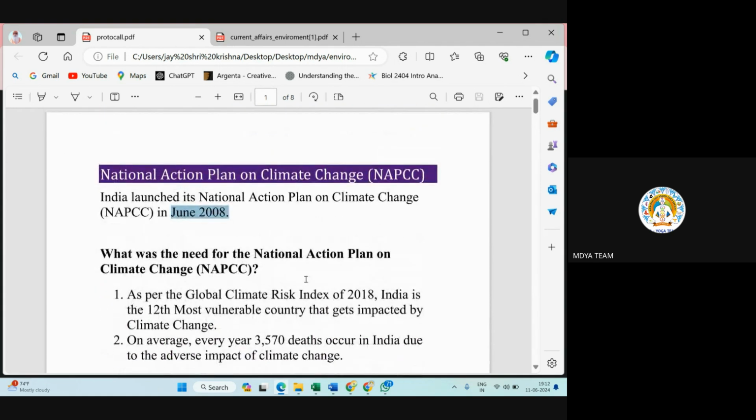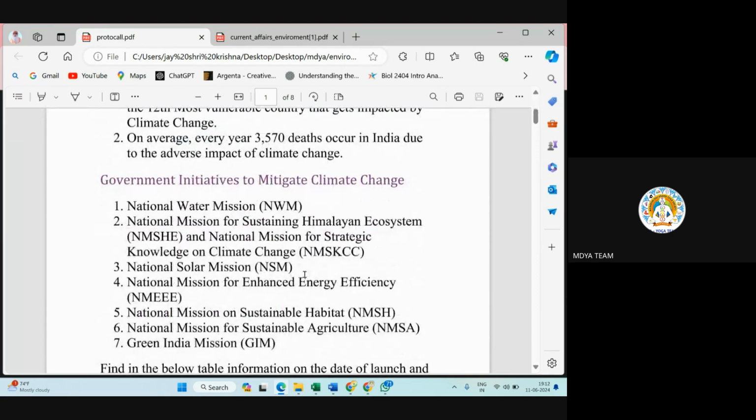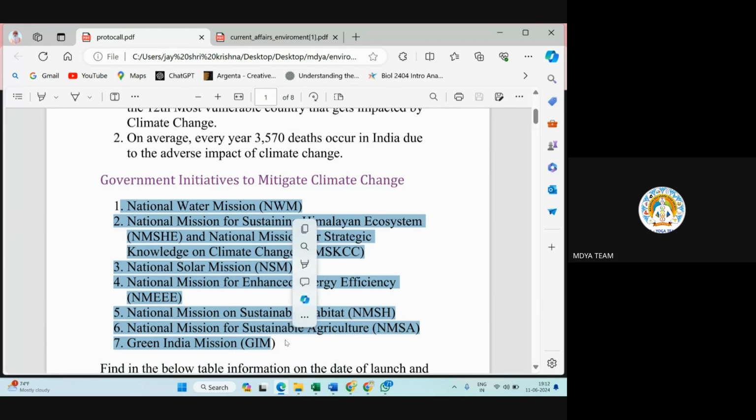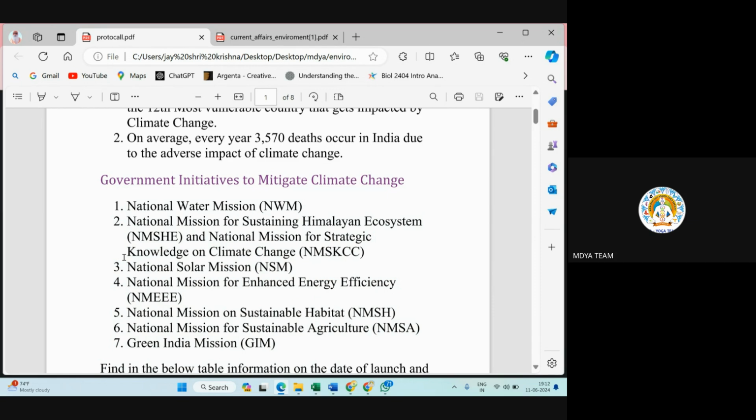This National Action Plan on Climate Change includes 7 schemes, and this is very important. At least you should remember the full forms. First one is NWM, National Water Mission, which is about how to use water sustainably. These are the 7 schemes or plans to combat climate change under this NAPCC.